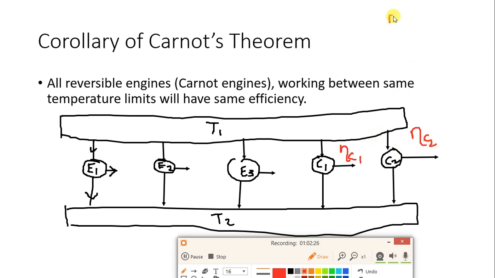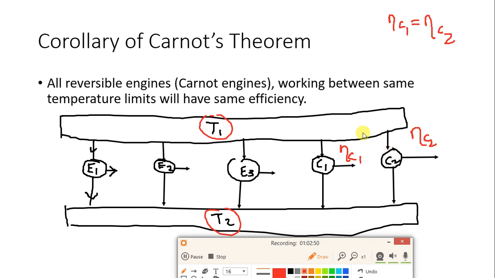So I'll write over here: efficiency of C1 is equal to efficiency of C2. Why? Here it is written, right? Reversible engines, meaning Carnot engines working between the same temperature limits, will have the same efficiency. You can see the temperature limit is the same, so both the engines will have the same efficiency.